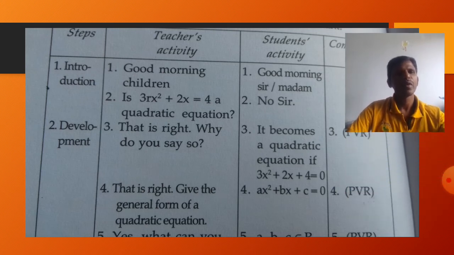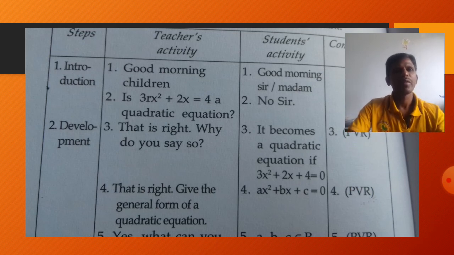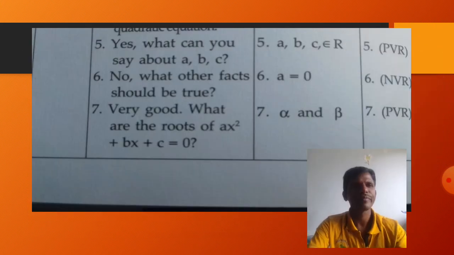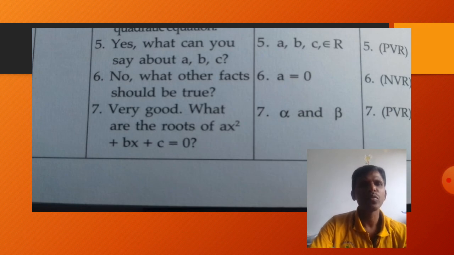So the student gives a reply ax square plus bx plus c is equal to 0. Then if you move to the next one, you can see here yes is also positive reinforcement. So we can say that is component PVR, positive verbal reinforcer.